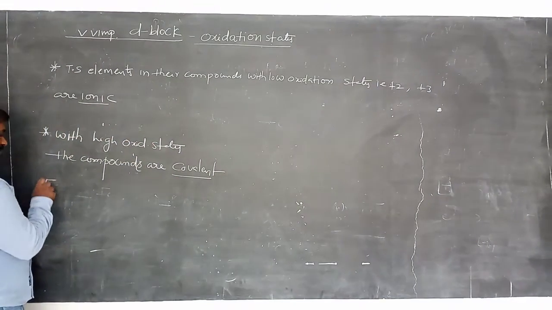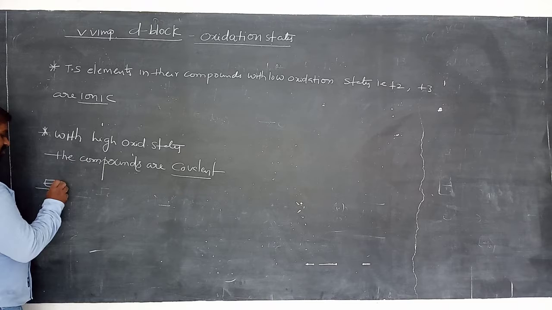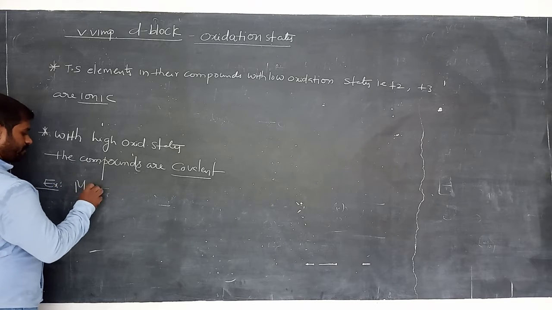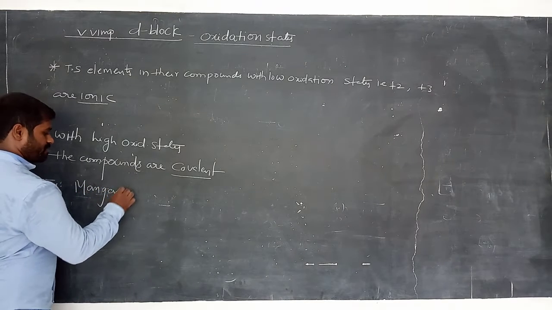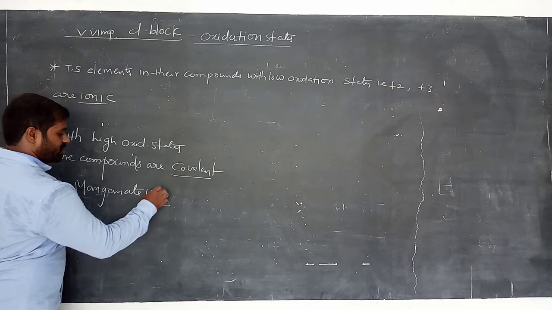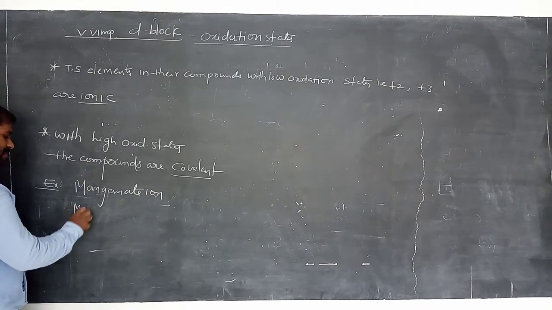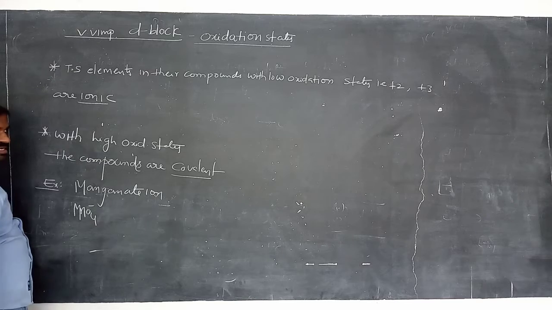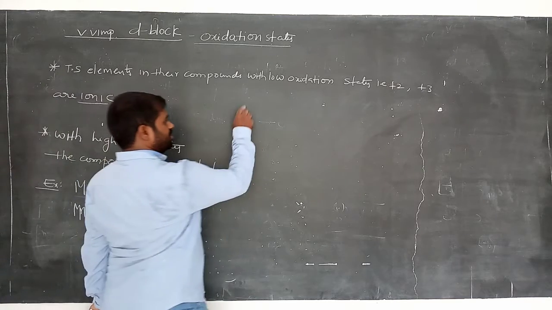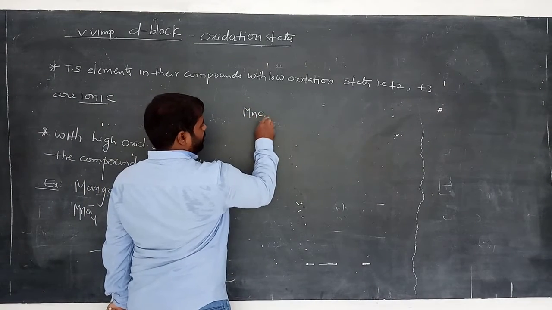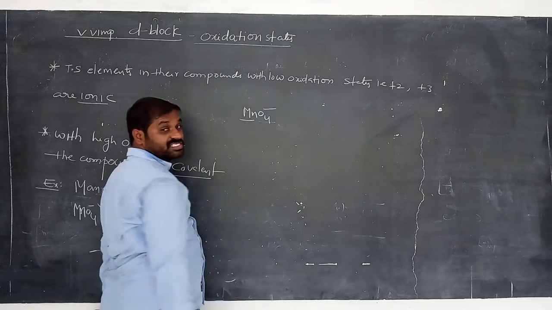For example, the manganate ion, the formula is MnO4 minus. So in the MnO4 minus, calculate the oxidation state of manganese.